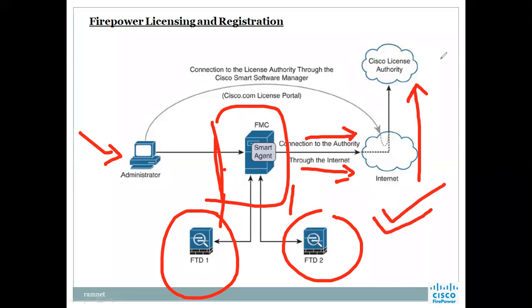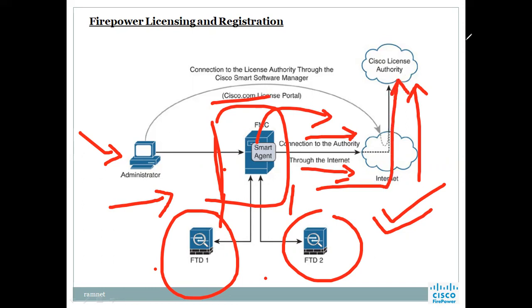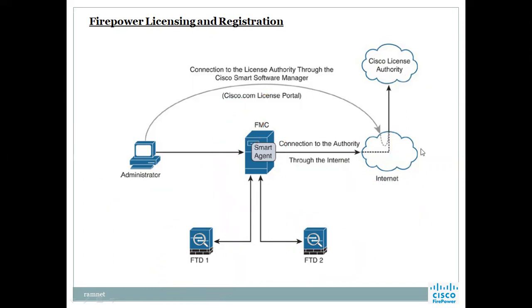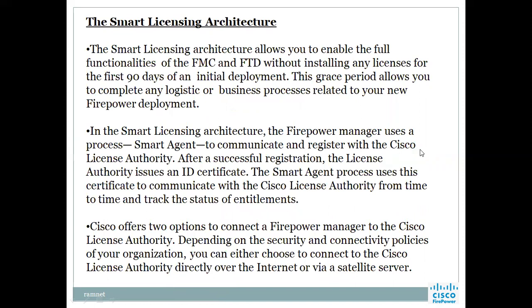So okay, let us come back to the licensing mode. Licensing is done through the FMC for these firewalls. And what licenses are there? We are going to see that. The administrator will initiate the licensing by logging into the Cisco license portal, and it will connect to that. This is the model. We will see the licensing of the things.